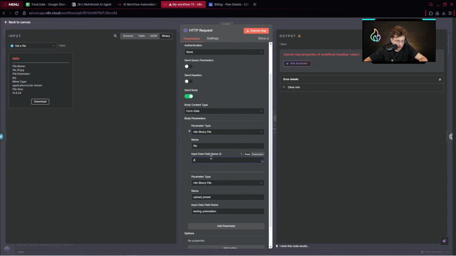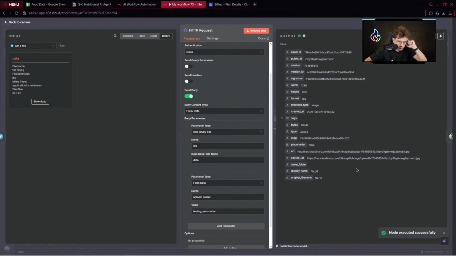So now let's provide the data here. And here, instead of form data, I picked n8n binary file. So, opposite. Now let me paste it once again, and now it should work. Okay, so it uploaded our specific file.